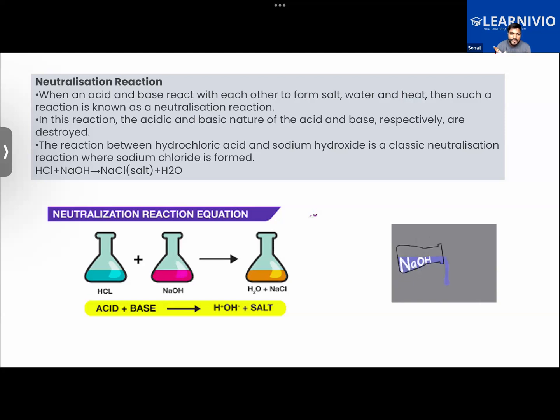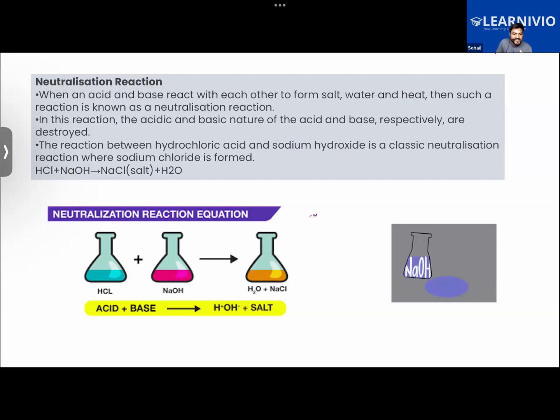So when we talk about neutral substances, there's a long list of them. Like you have pure water or distilled water, glucose, common salt, and sugar. All of them are neutral substances. But when we look at the neutralization reaction, we get only one neutral substance in this, that is a salt. We don't get water or sugar from this neutralization reaction.